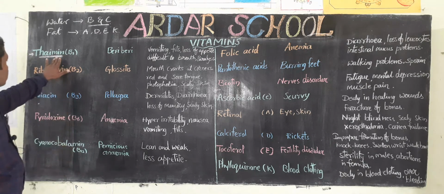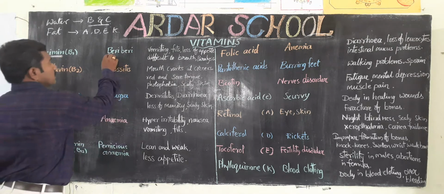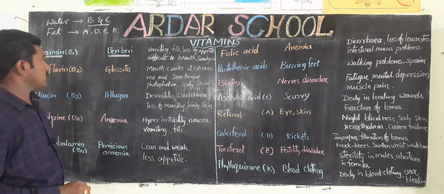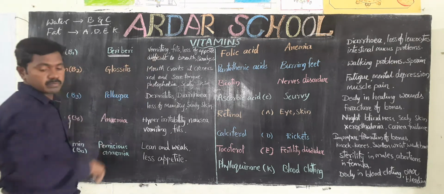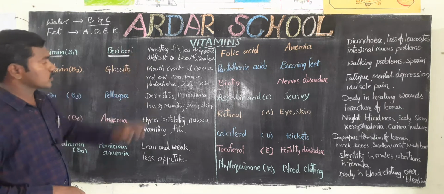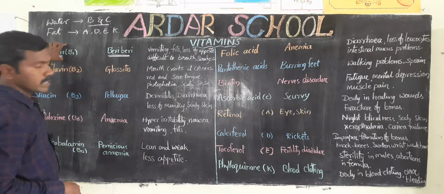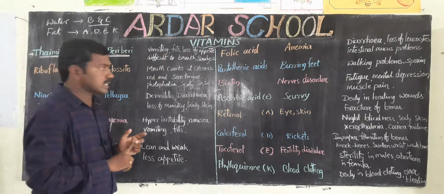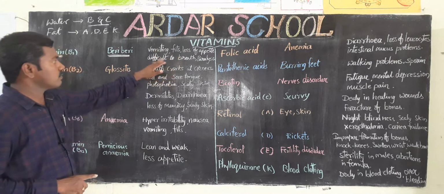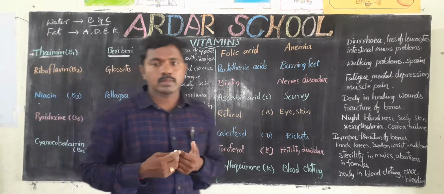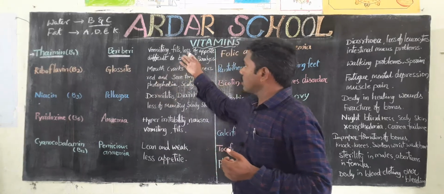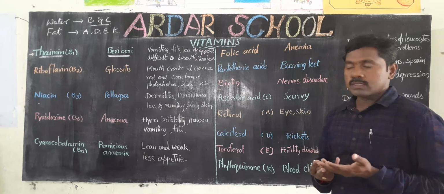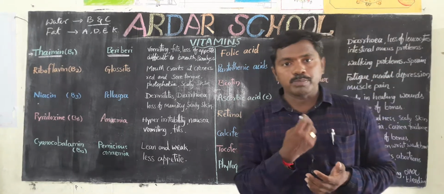So lack of this B1 vitamin, we get the disease beriberi. So what are the symptoms? Lack of thiamine, or B1 vitamin, gives some symptoms: vomiting, fits, loss of appetite, difficulty breathing, paralysis.